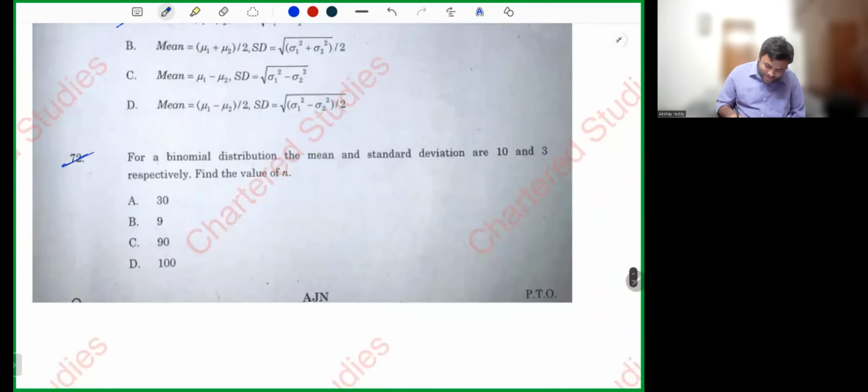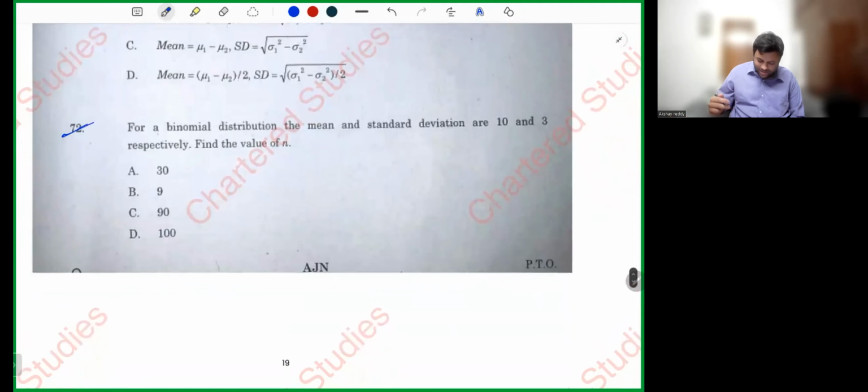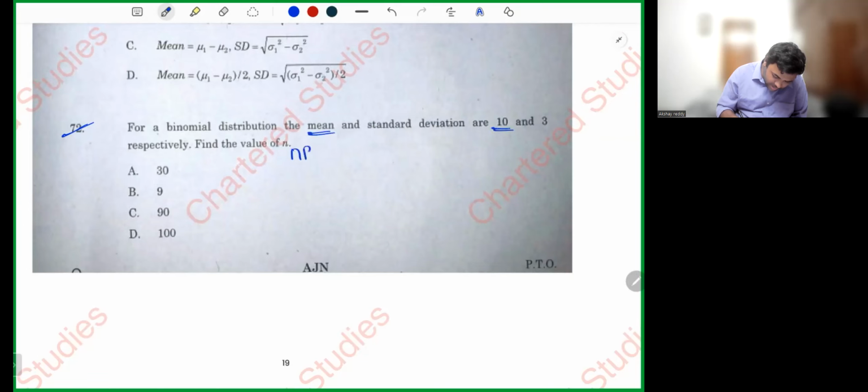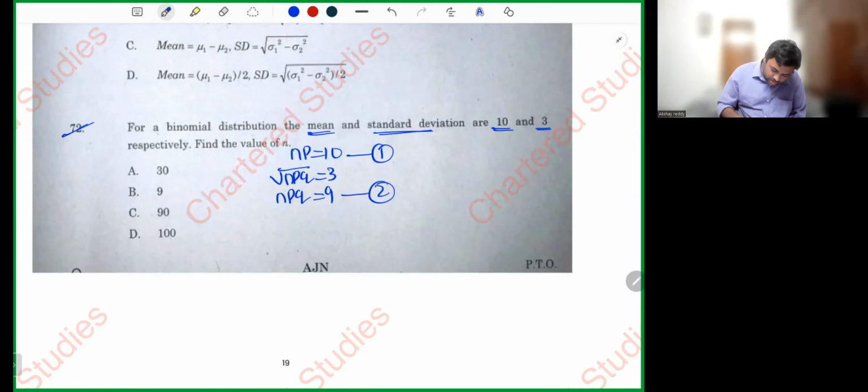Again, this question is also repeated, my dear friends. A similar question we solved earlier. Mean is 10, so NP is 10. Standard deviation is 3, so root of NPQ is 3. So NPQ will be equal to 9. Let's do 2 by 1. NPQ by NP is equal to 9 by 10.